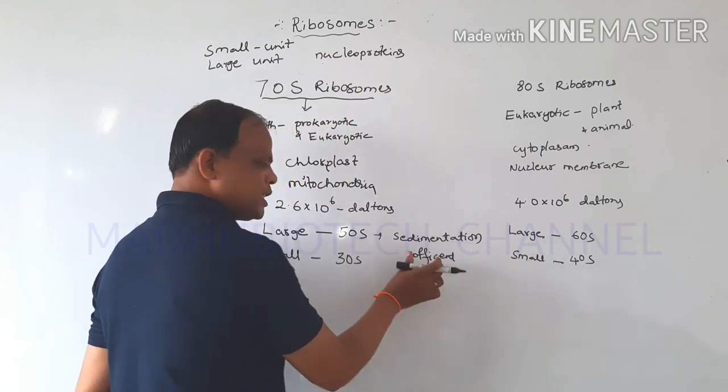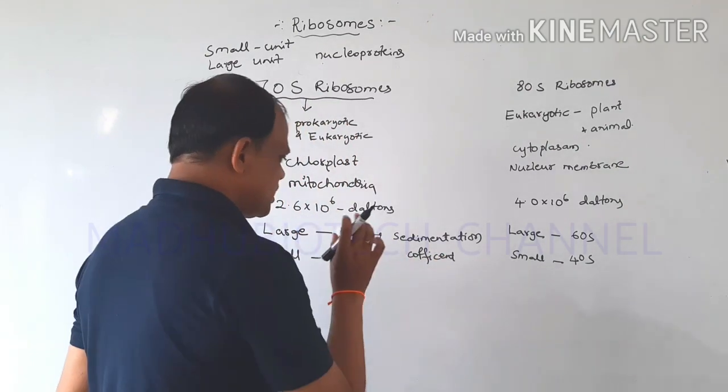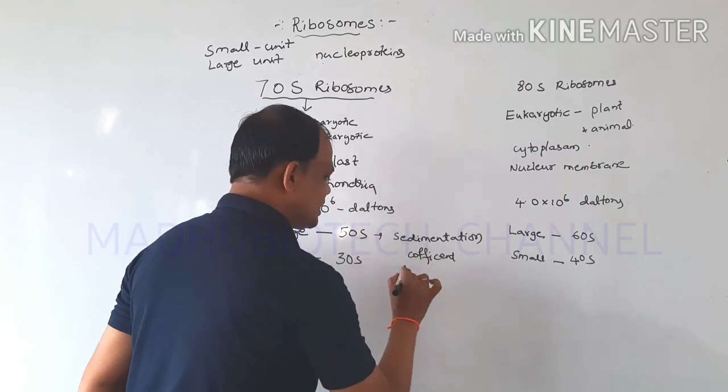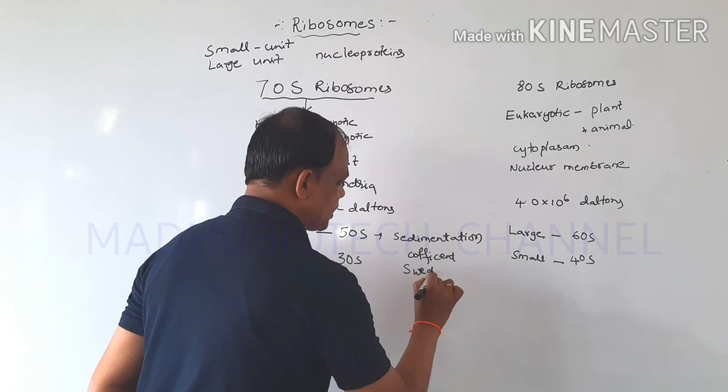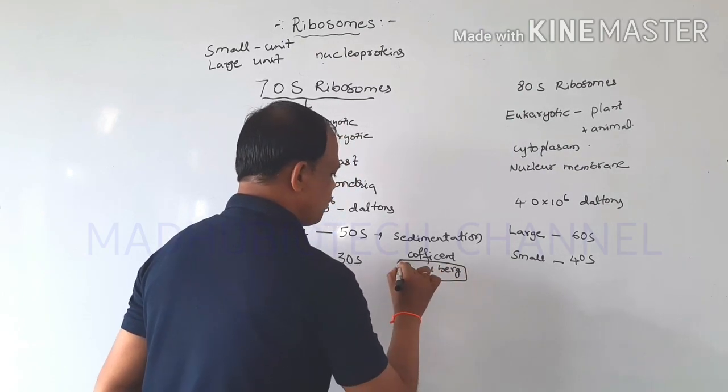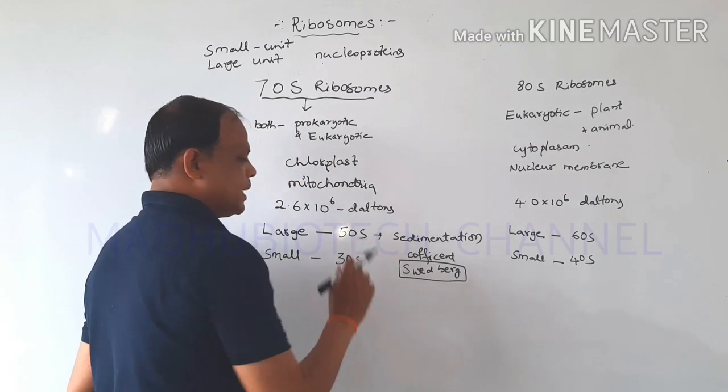This sedimentation coefficient was discovered by the scientist Svedberg. Because of this reason, we abbreviate it as S.